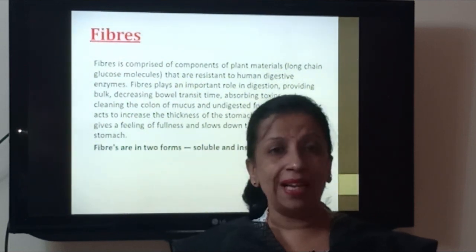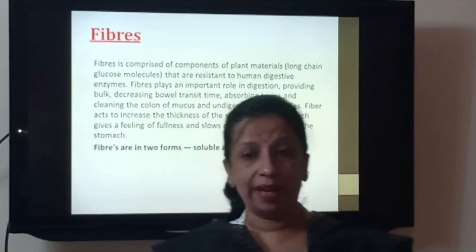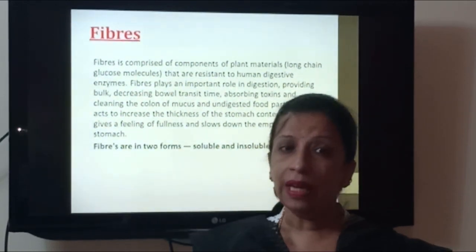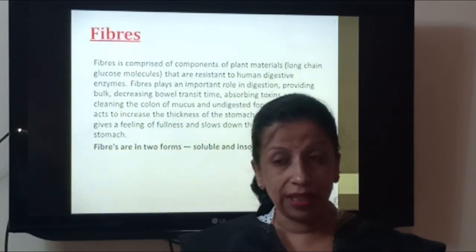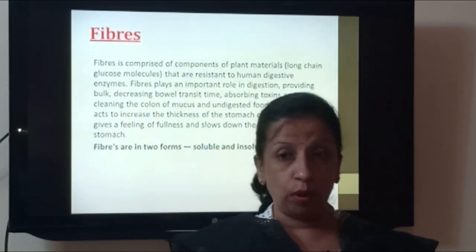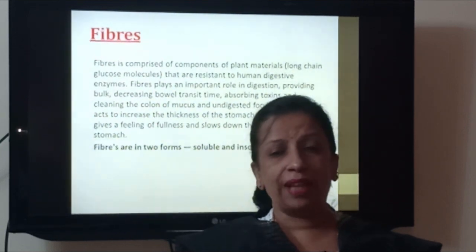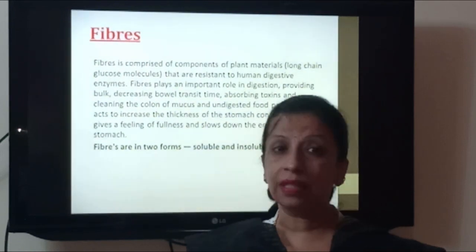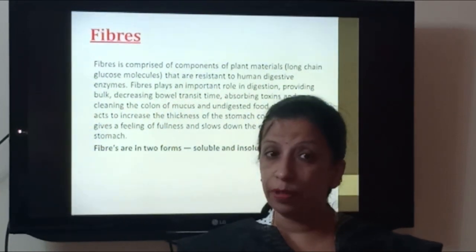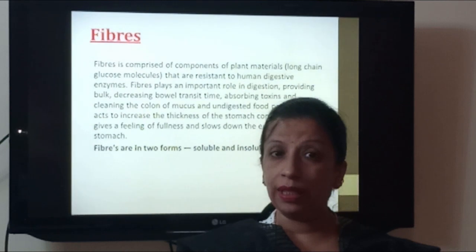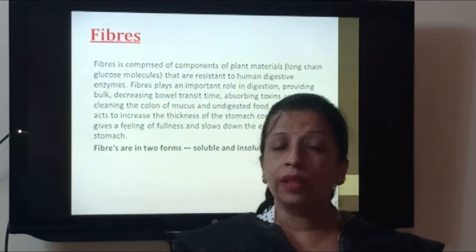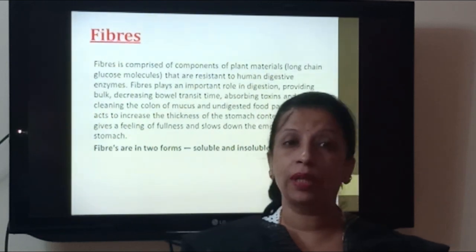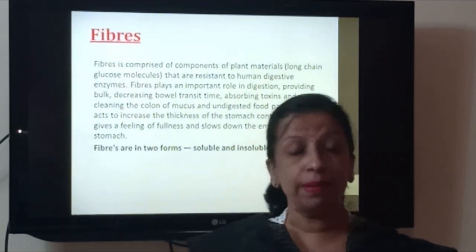So in this chapter, I'll just summarize in short what we have studied. We have discussed what is horticulture, followed by the importance of horticulture crops, followed by different types of carbohydrates, proteins, fats, vitamins, minerals, their deficiency symptoms, their requirement in the body, and what all the things you need to consume to maintain a balanced diet. Lastly, we discussed fibers.